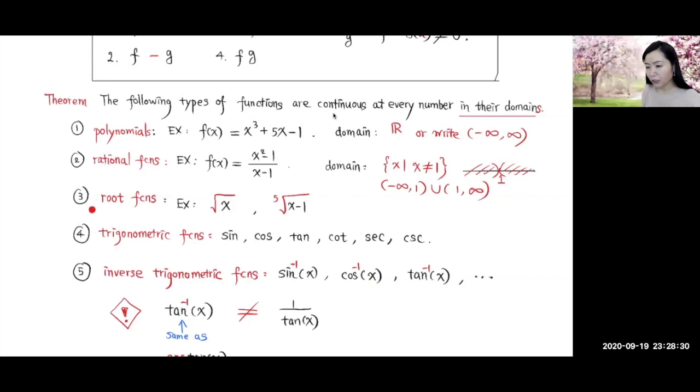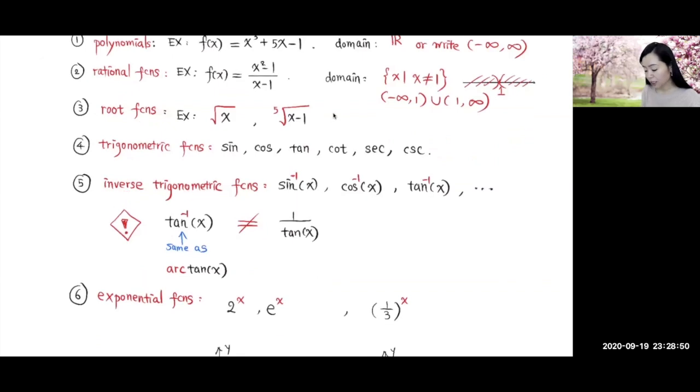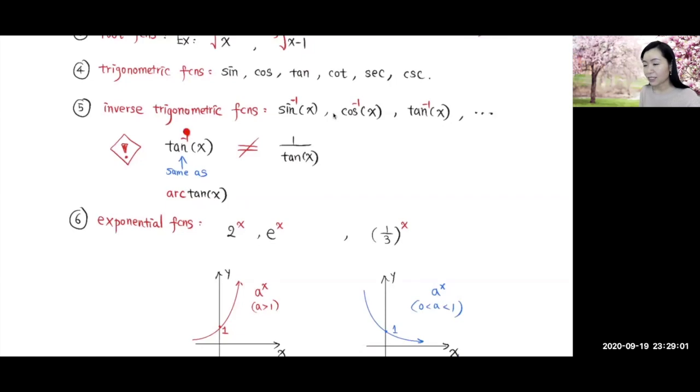The third type of function will be root functions, square root, fifth root, etc. Number 4, trigonometric functions, sine, cosine, etc. Number 5, inverse trig functions, inverse sine, inverse cosine, inverse tangent, etc. Notice that this -1 on the upper right corner here is not an exponent. That is not the same as the reciprocal of tangent of x. This -1 over here indicates it's an inverse function of tangent. So this is the same as arctangent.